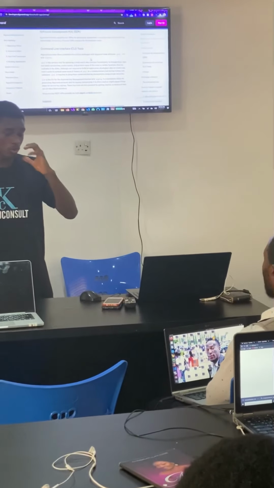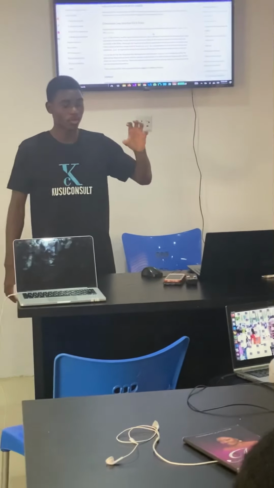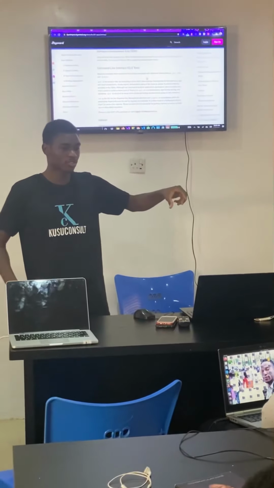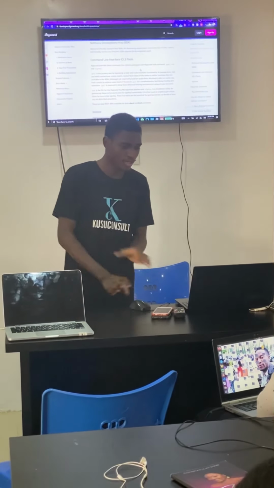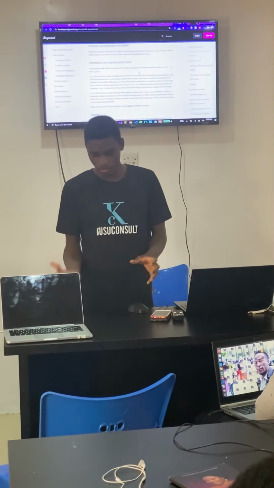You can also use the command line. There's what we call the Goal command line to perform transactions. Just on your command line, you type some commands and then perform the transaction.